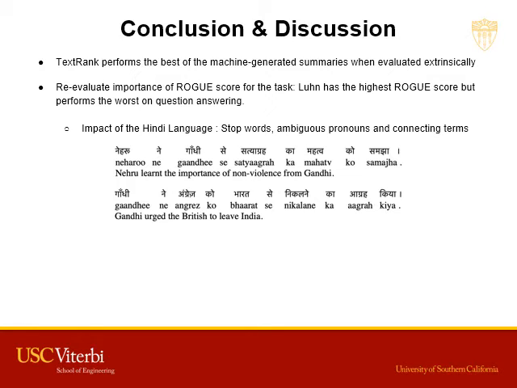Consider these two sentences. One states that Nehru learnt the importance of non-violence from Gandhi. The other states that Gandhi urged the British to leave India. The two sentences have entirely different meanings, with only the subject Gandhi in common, but the content overlap in English is only 15%, whereas in Hindi it is 36%, more than double. This tells us that this feature of Hindi could raise Rouge scores of sentences which do not convey useful information. This also shows that in addition to Rouge, it is necessary to formulate evaluation mechanisms that align with the assigned task to evaluate machine-generated summaries.